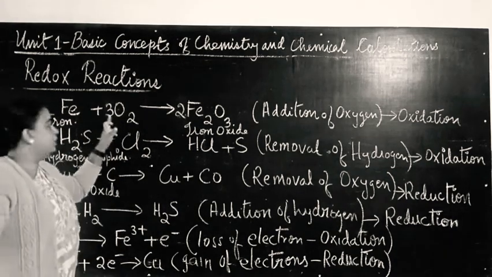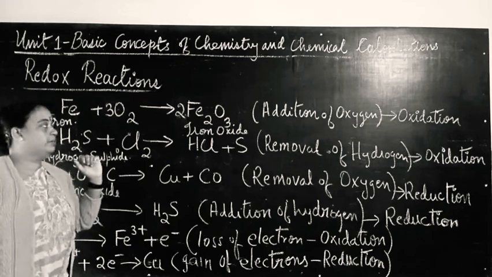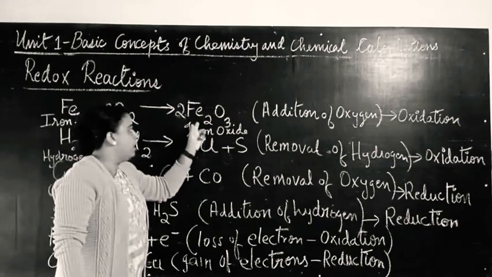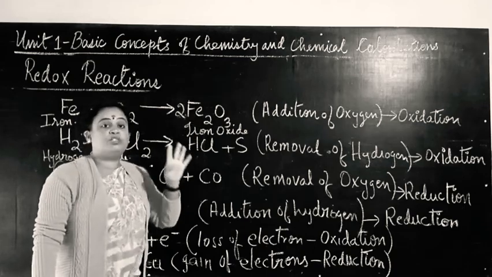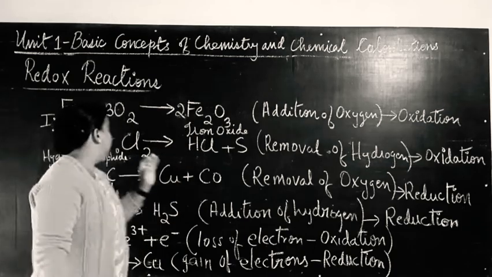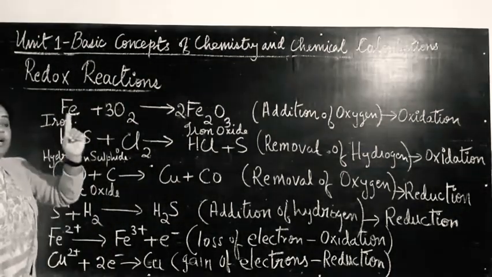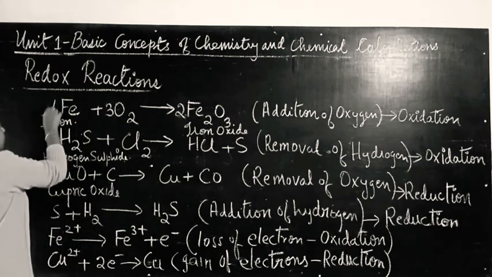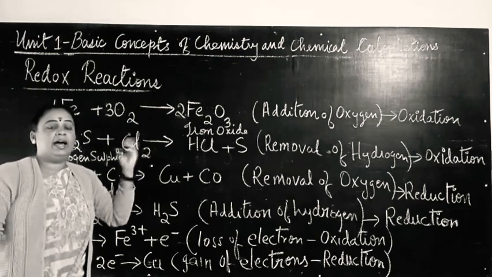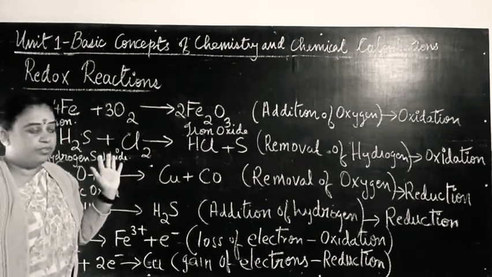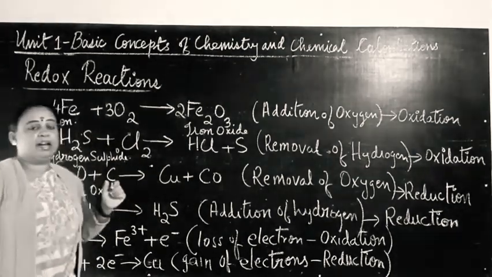Now on the left hand side also, 6 oxygen is there. Now on the right hand side, 4 atoms of iron are there. 2 Fe2, that means 4 atoms of iron, whereas on the left hand side only 1 atom. So I just put here 4. Now on the left hand side and right hand side, the iron is balanced. Right, so this is the balancing.